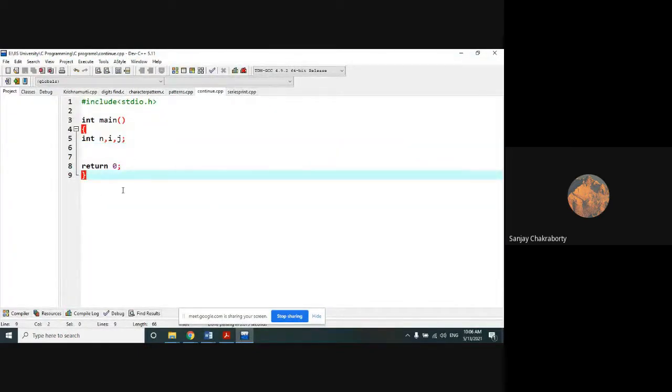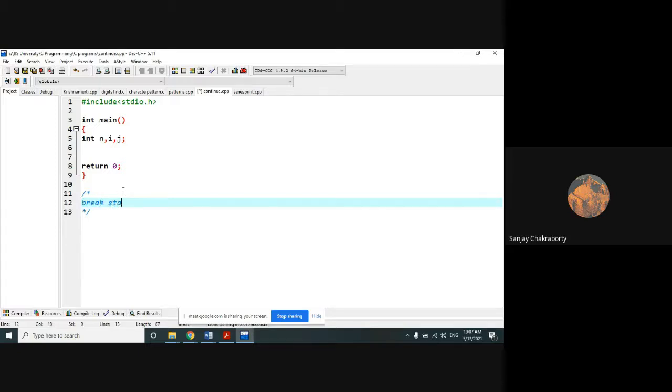So I would like to discuss the continue statement in C. There are two kinds of statements whose difference is frequently asked: the difference between the break statement and the continue statement is a very important question which frequently comes in the semester examination as well as in on-campus interviews. They ask this question very frequently. What is the difference between the break statement and the continue statement? Both break and continue are keywords among the 32 keywords in C.